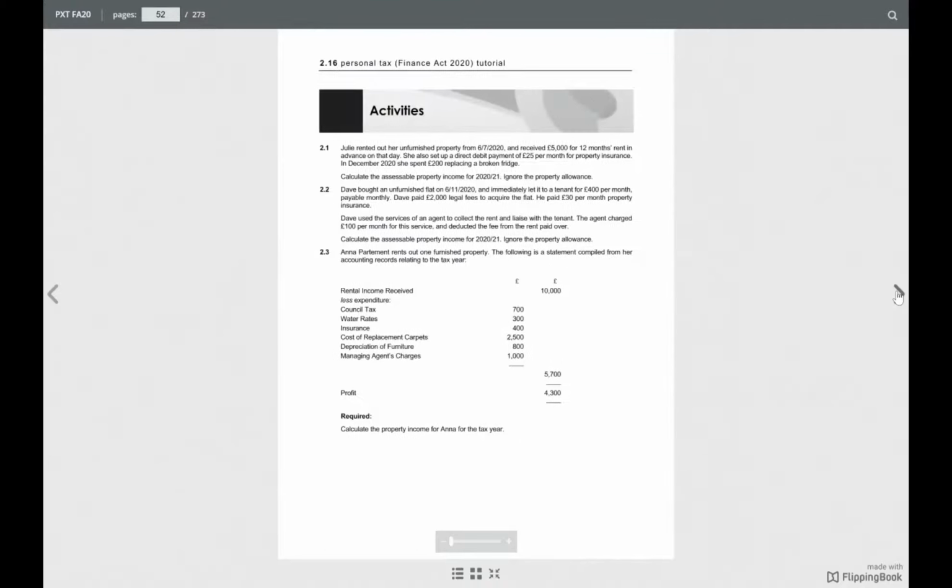That means every year we have to bring the figures from previous years. So as long as the property has a profit, you can keep carrying on. Now on the basis of this knowledge, let's try these activities. First activity, you can read.